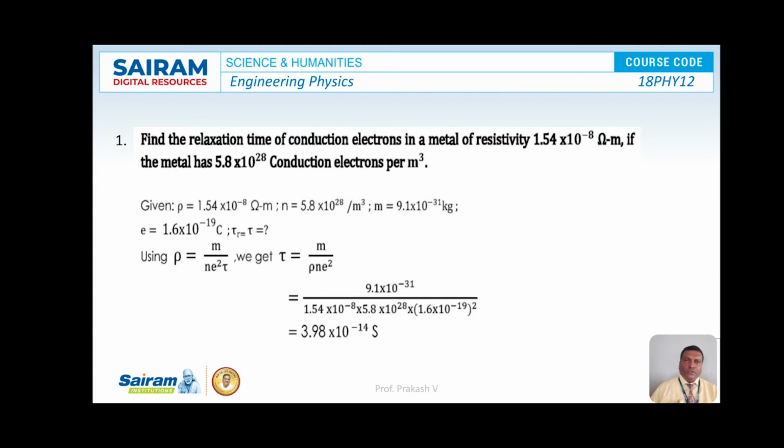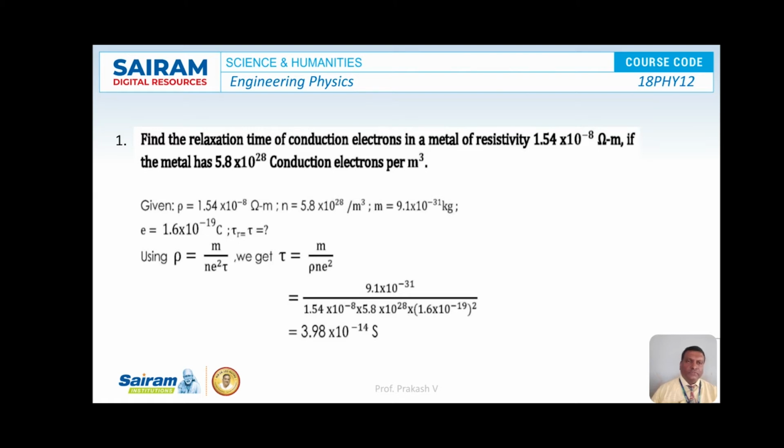So we know the formula for resistivity, rho is equal to m by n e square tau, according to quantum free electron theory. So after modification, the value of tau is equal to m by rho n e square. Now substitute the values of m, rho, n, e in the formula, that is 9.1 into 10 to the power of minus 31 divided by 1.54 into 10 to the power of minus 8 into 5.8 into 10 to the power of 28 into 1.6 into 10 to the power of minus 19 whole square.